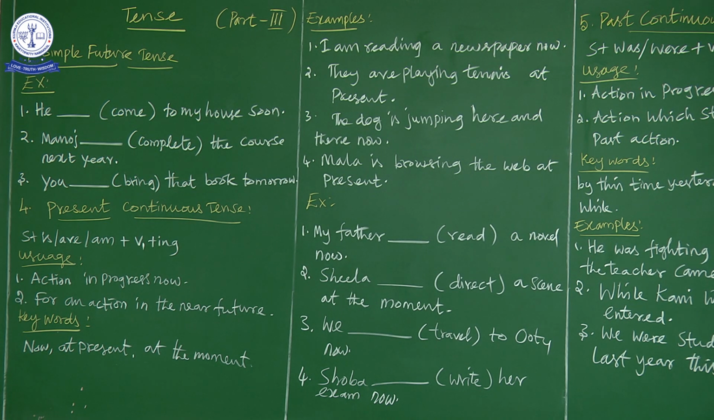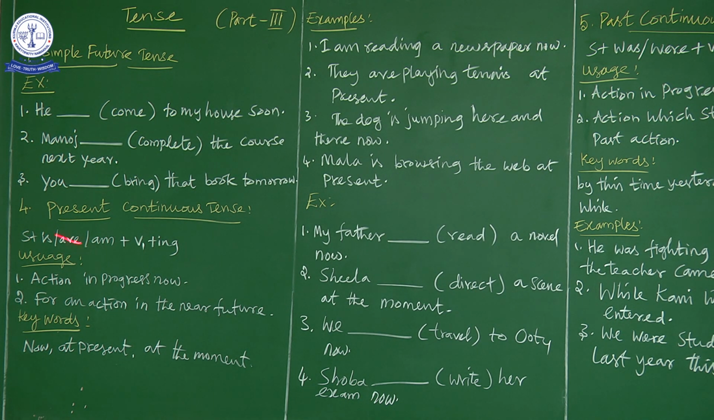That's the second exercise. Sheila dash direct a scene at the moment. What is the keyword here? The keyword is at the moment. Okay, so this moment refers to what? At the present time, the time of speaking. Now what is happening here? This Sheila direct. Okay, so now this direct we have to change.